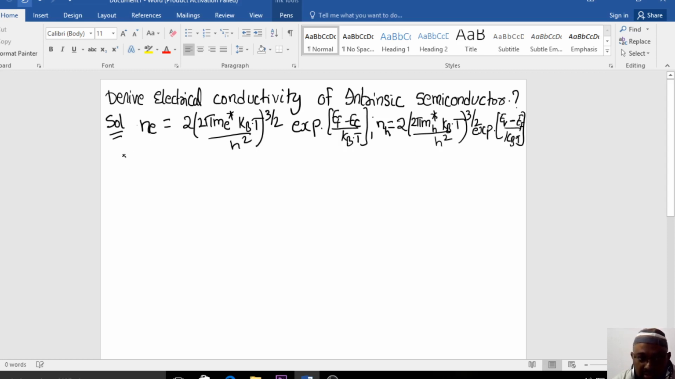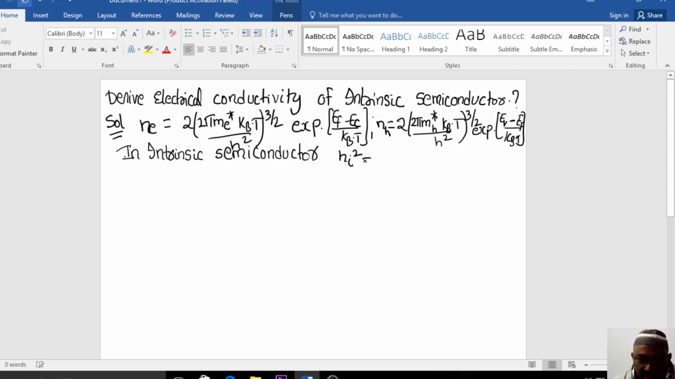You know that intrinsic is a pure semiconductor. We are talking about a pure semiconductor. Please remember this: intrinsic is a pure semiconductor, either only silicon or germanium. So in an intrinsic semiconductor, there is a condition. What is that condition?